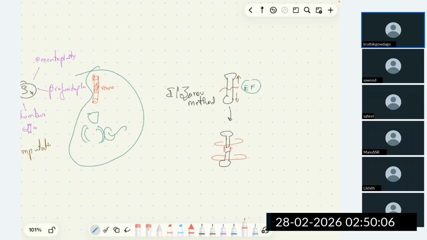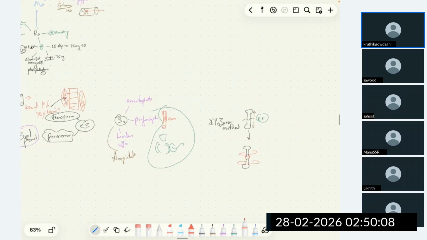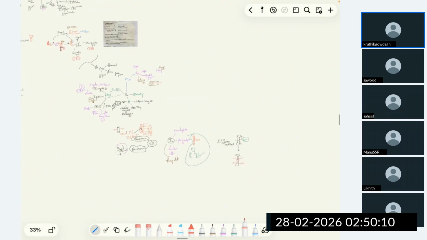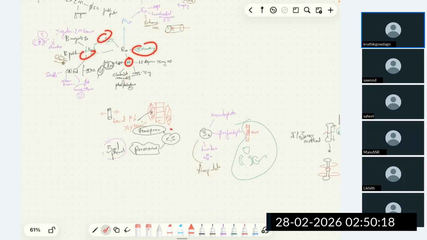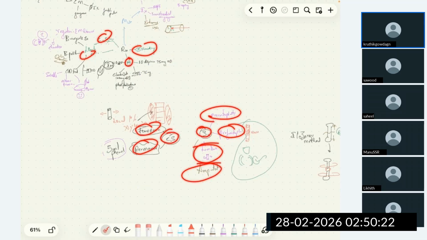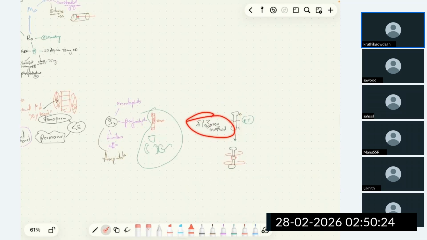Not commonly done. So this is about Buerger's disease. What is the treatment done in case of Buerger's disease? Quit smoking, pharmacotherapy, limb care, chemical sympathectomy, the temporary and permanent one, the surgeries omentoplasty, profundoplasty, and lumbar sympathectomy, at last amputation, and rarely the Ilizarov method. This is all about Buerger's disease.